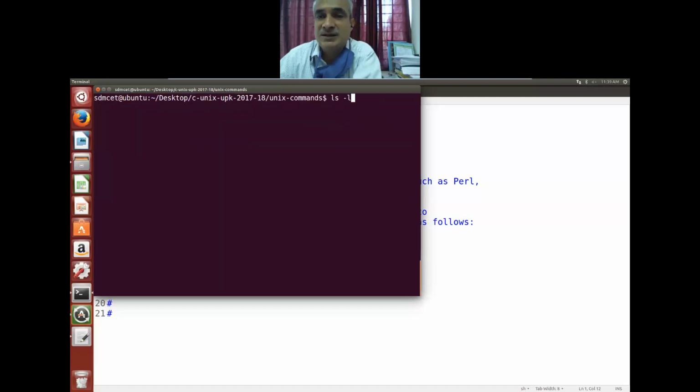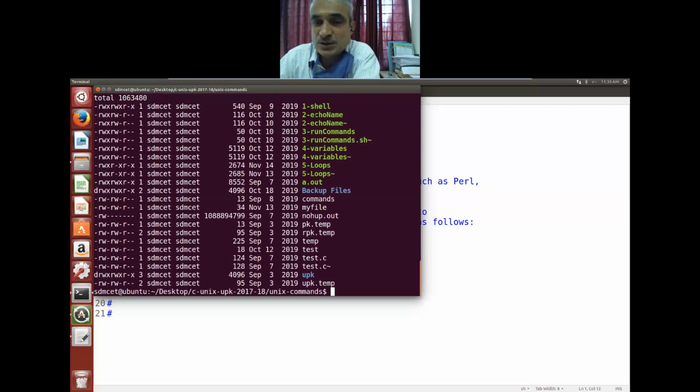Right here, these are the programs which will execute in order to say that this chapter is over. And in one of the programs, we have added a lot of features. The first two programs are simple, hardly one line, just to know about that. The third one, run commands, is also simple. The fourth one, variables and loops, has many things to do. It is around 4 or 5 pages in length, you can see it. Different features.